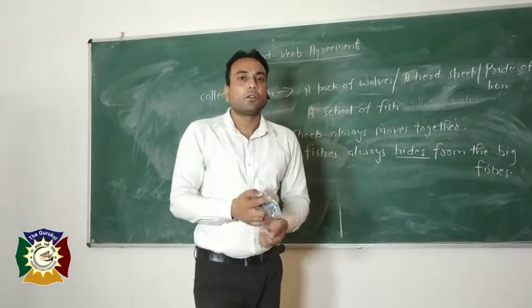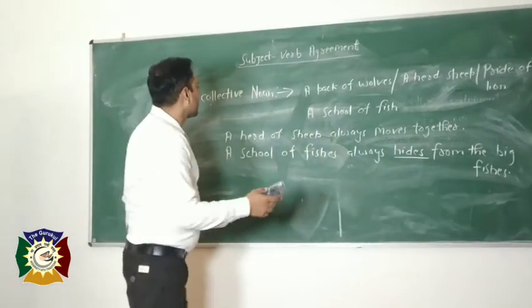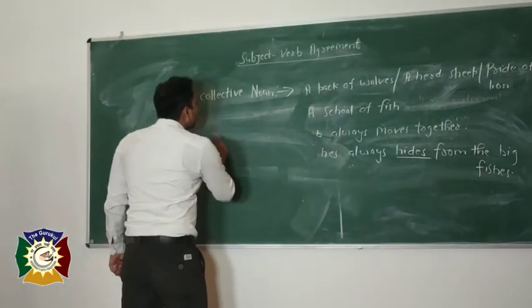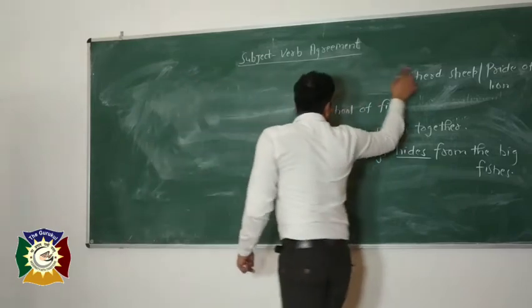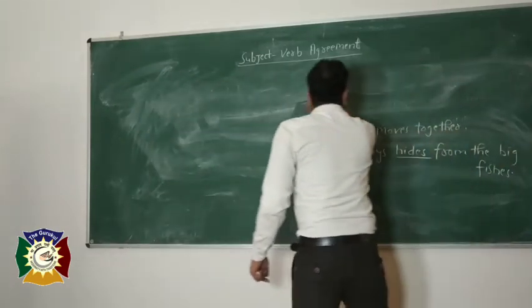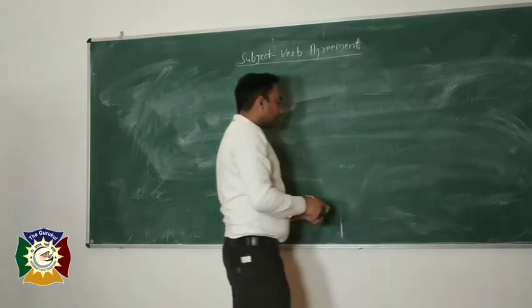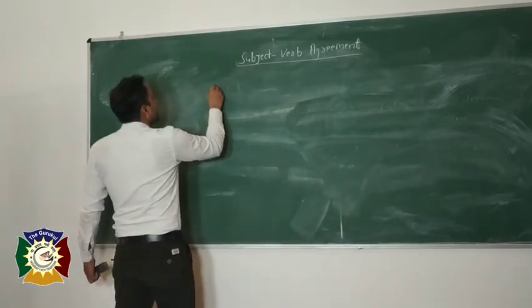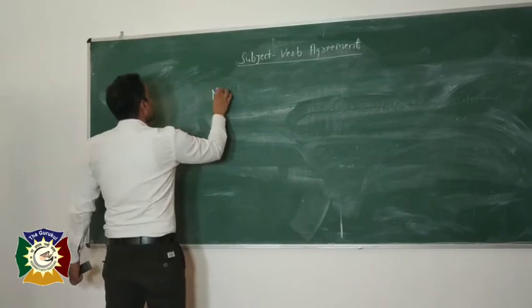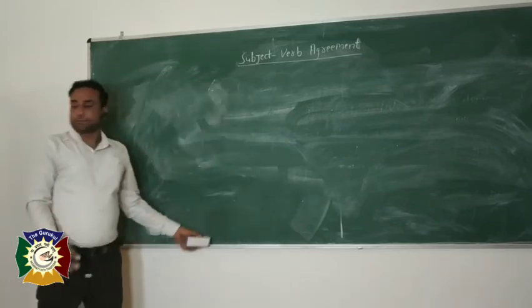Now we will go to the next rule. The next rule is about the use of none. What is, first of all, the use of none?